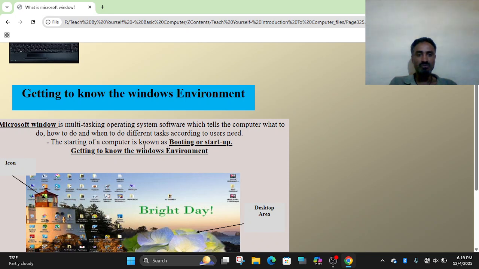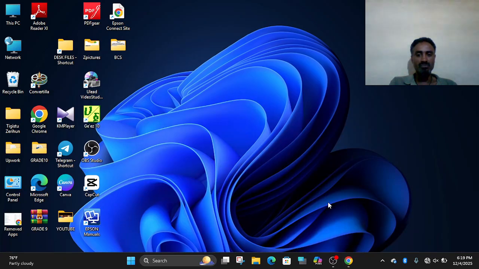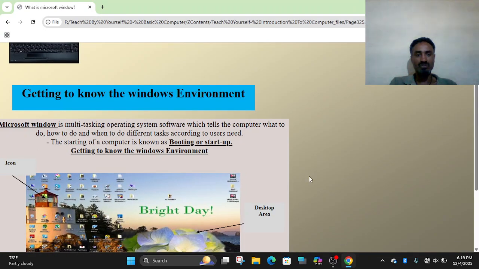The starting of a computer is known as booting or startup. To start a computer, we must press the power button. Compared with other electronic devices, a digital computer has its own way to start and to finish. In the case of starting, we have to use the power button to start up. The starting of a computer is known as startup or booting. Booting is the starting of a computer.